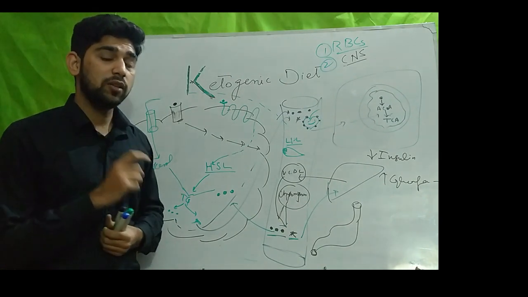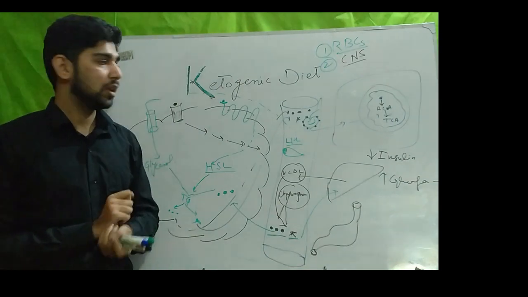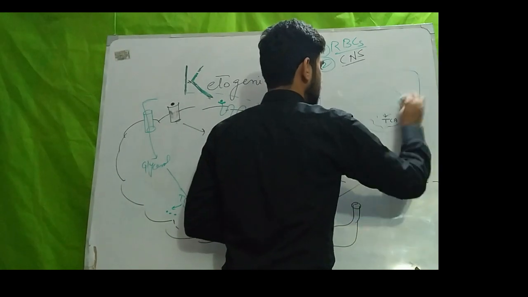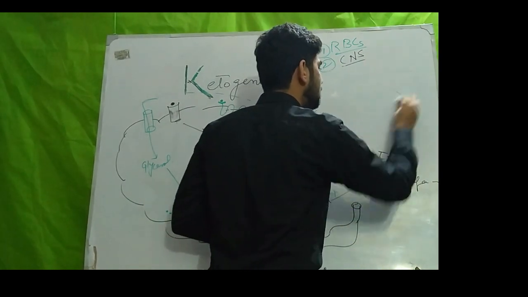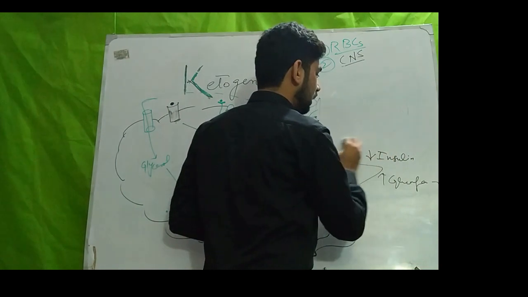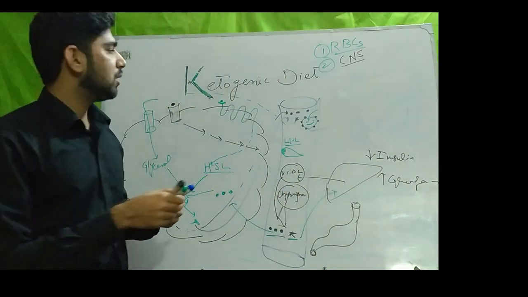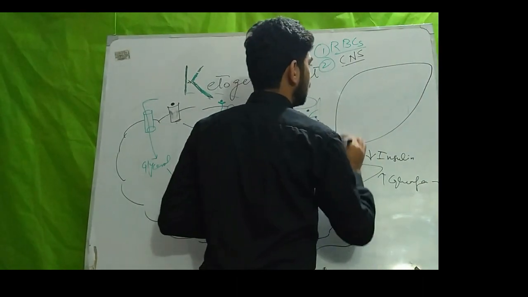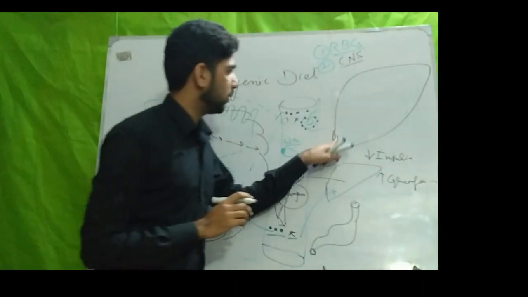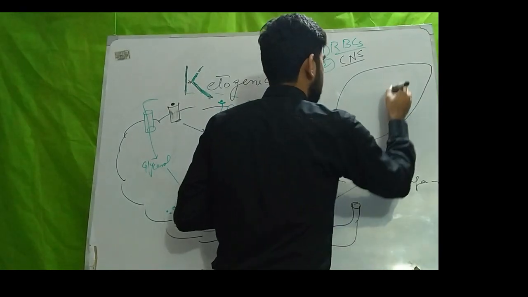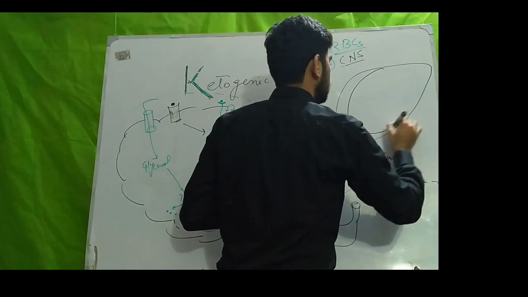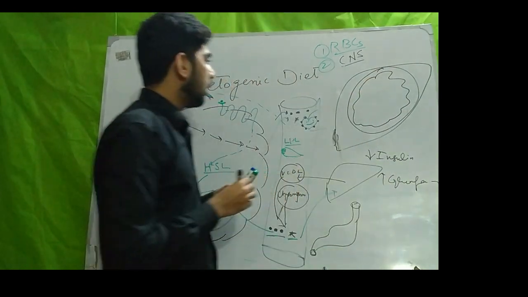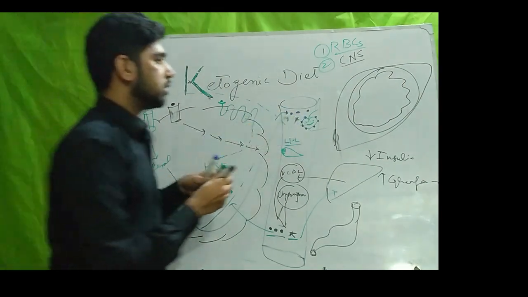But this ketogenesis does not occur in all body tissues. It occurs in only one tissue, that is the liver, in its mitochondria.